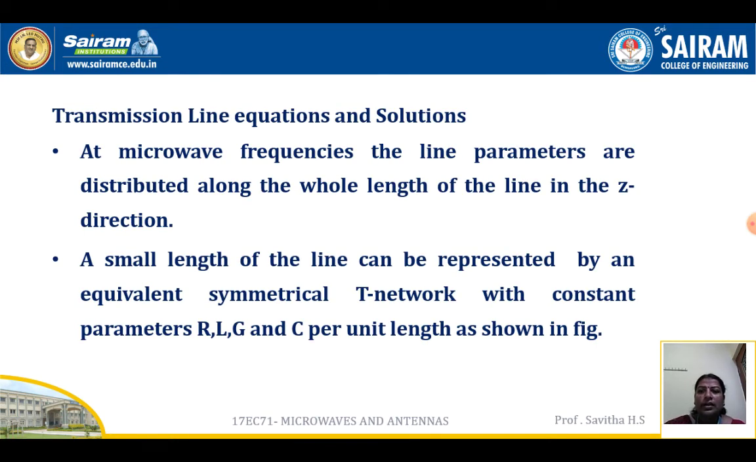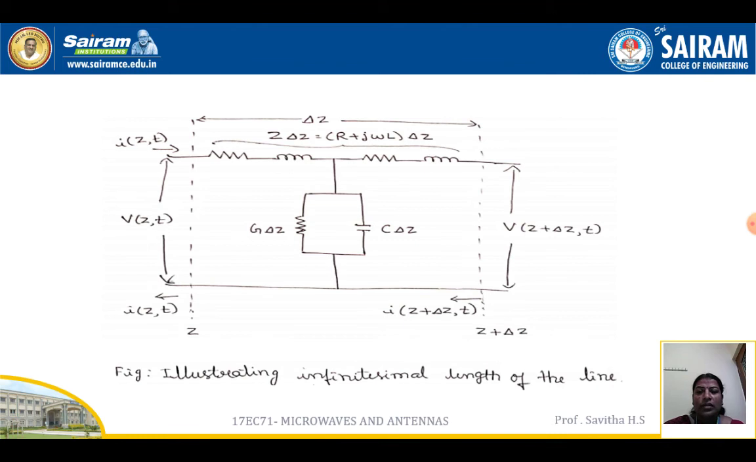So next one is transmission line equations and solution. At microwave frequencies, the line parameters are distributed along the whole length of the line in the z direction. A small length of the line can be represented by an equivalent symmetrical T network with constant parameters, that is resistance, inductance, conductance and capacitance per unit length, as shown in the figure. So you can see in the figure that R and L are in series, and G and C also, you can see in the diagram.